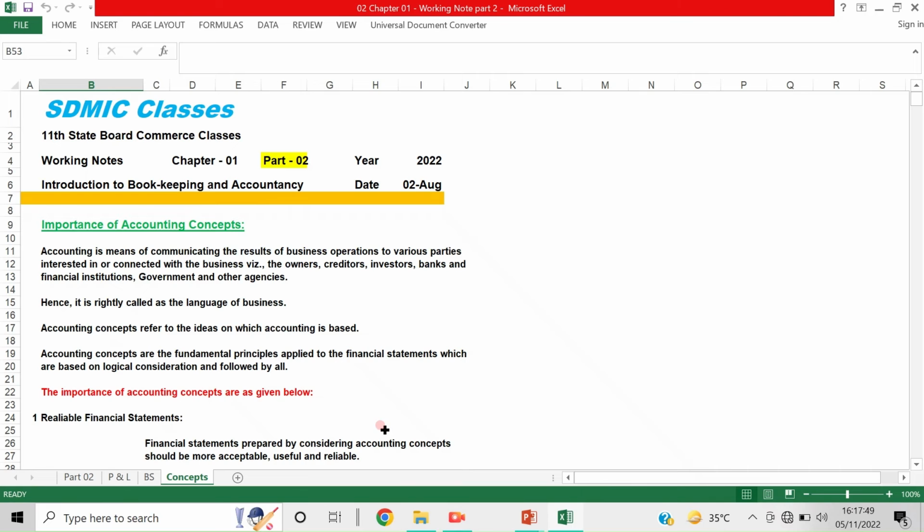Accounting is means of communicating the results of business operation to various parties interested in or connected with the business, like owners, the creditors, the investors, the banks and the financial institution, the government agencies and other agencies. Hence it is rightly called as a language of business. This already I have explained. Now accounting concepts refer to the ideas on which accounting is based.